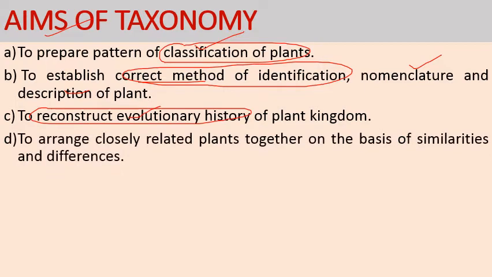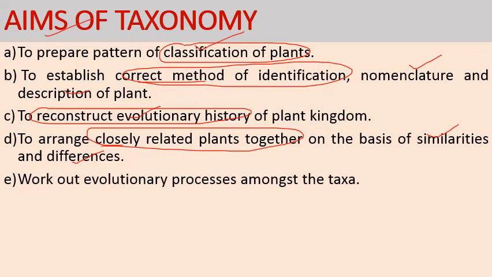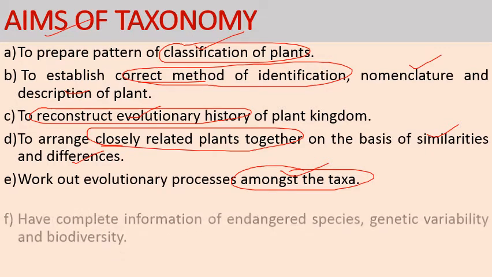It also helps to arrange the closely related plants together, on the basis of similarities and differences. It works out the evolutionary process amongst the taxa, helping in the study of how plants in a common group have evolved.